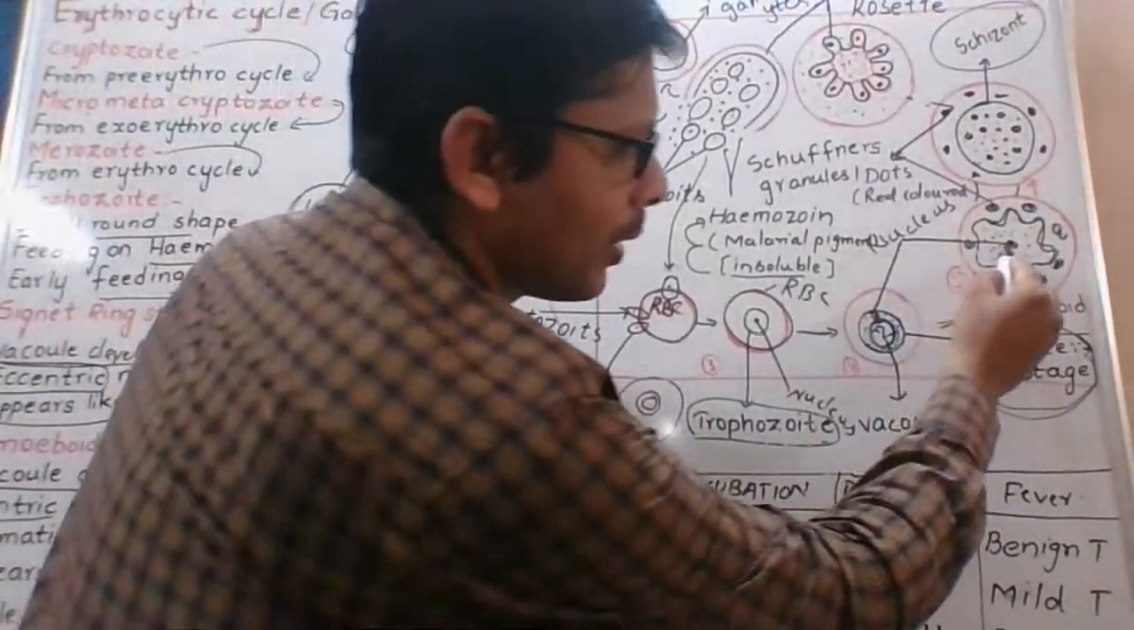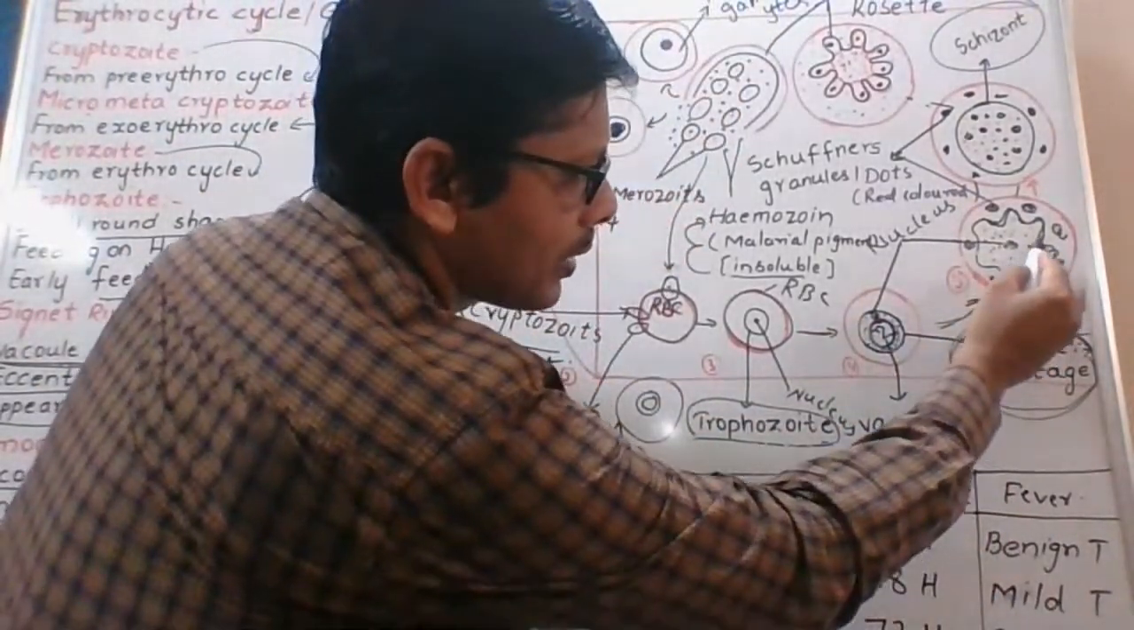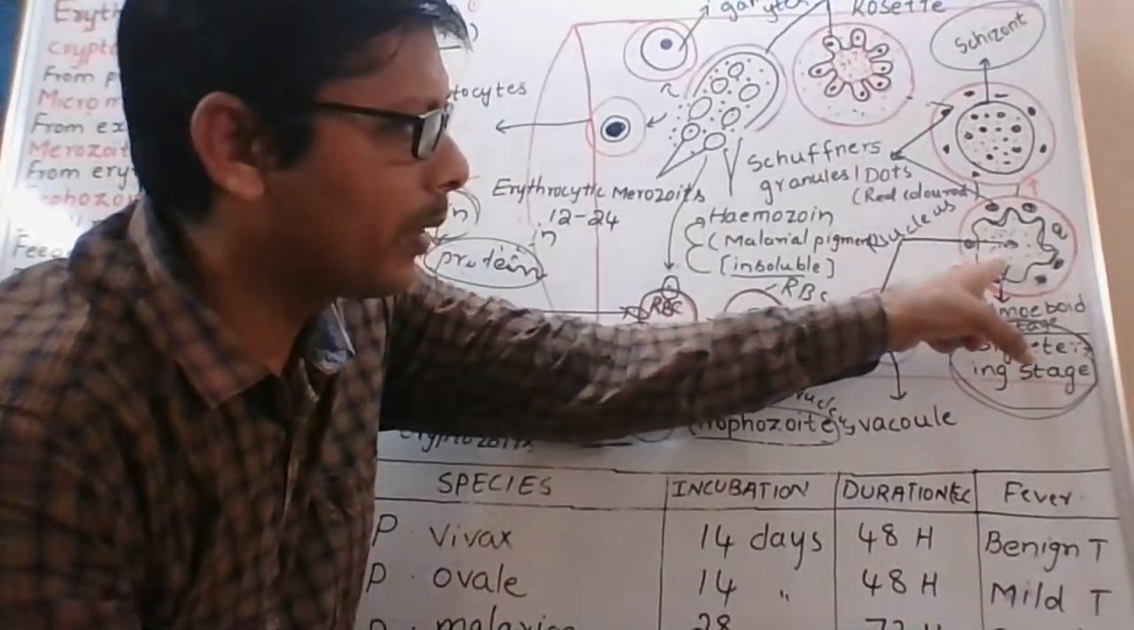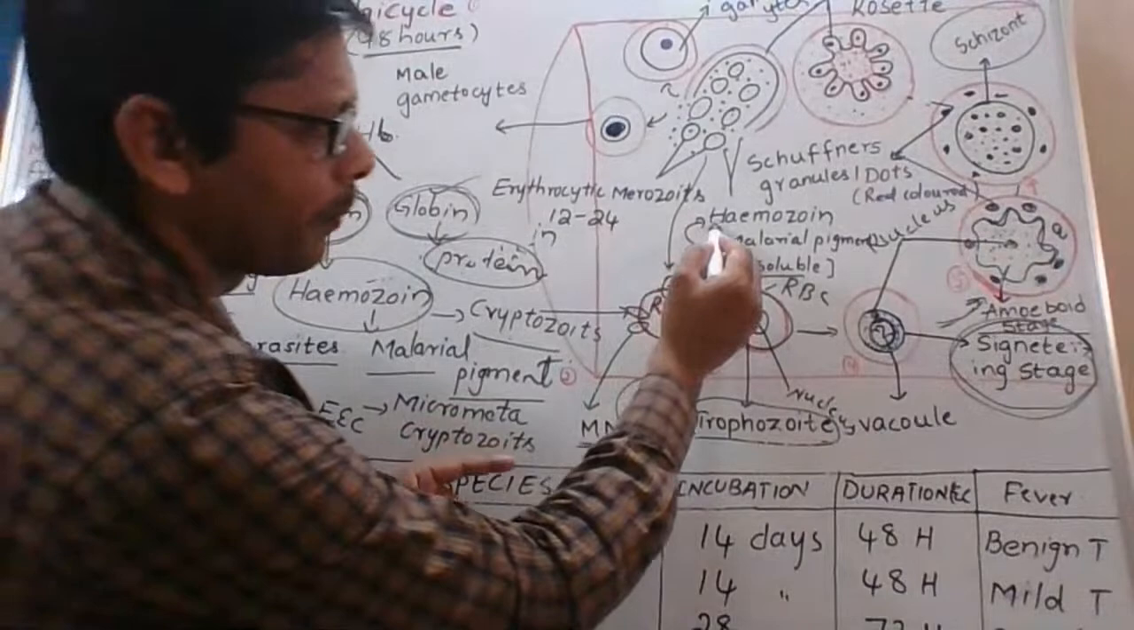Okay, observe here, this is the nucleus. And what are these dots here? These are called hemozoin granules or hemozoin pigment.